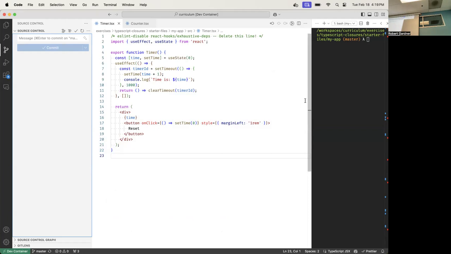How many function definitions do you see on the screen? There's one. Where's another one? Line 6, there's an arrow function. That's the second one. Where else? Line 7, another arrow function. That's a third one. Where else? Line 11, an arrow function. Where else? Line 17, an arrow function. So very good, there are 5 of them.